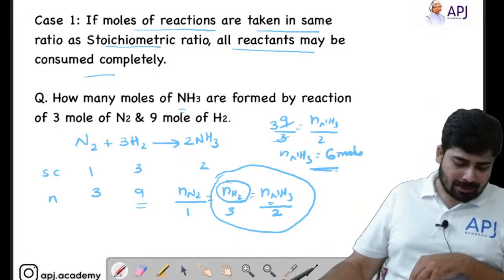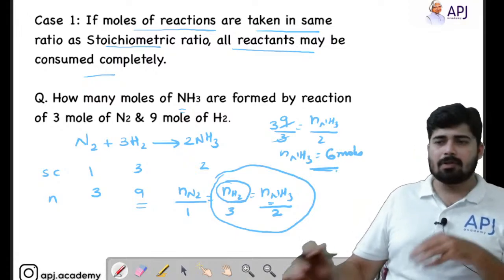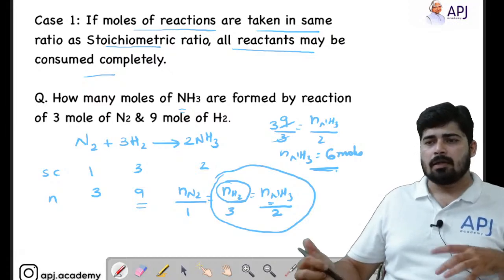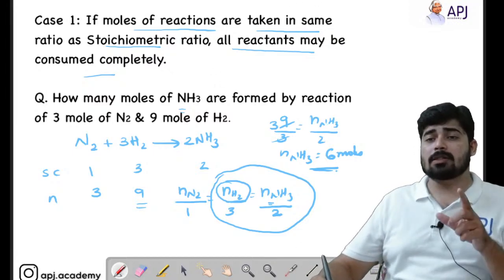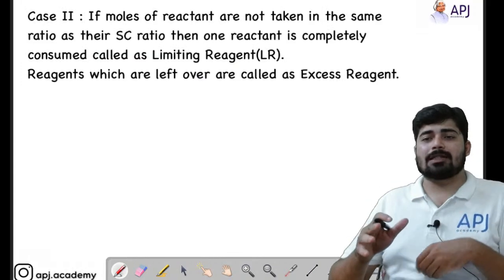The easiest step is to calculate the number of moles of the product. Okay, now we will move on to the next one. Hope this question is clear for you. Hope the mole concept is clear for you.